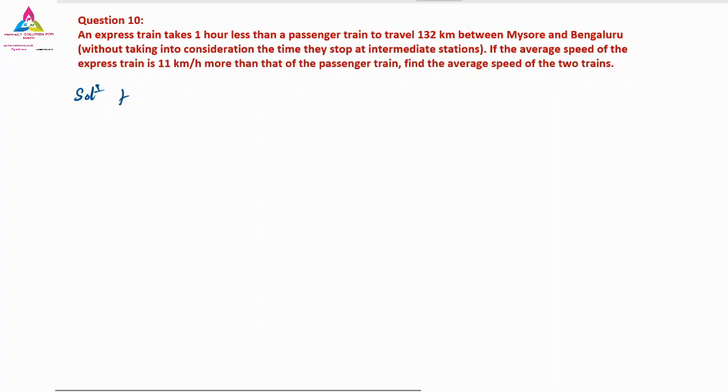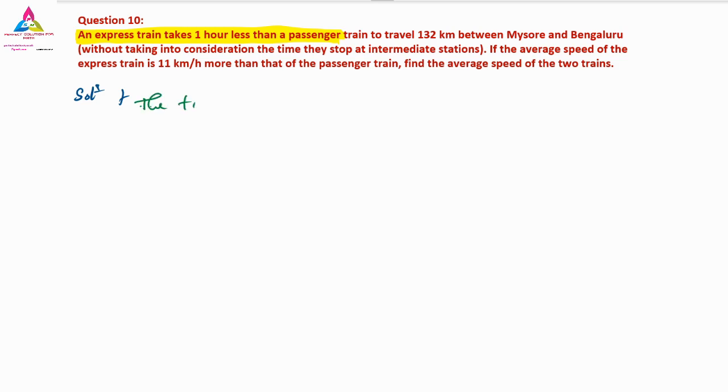The thing is given here. I will not get confused this time. An express train takes 1 hour less than the passenger train. This is the first statement they have given. Here the thing is, it is not the speed, it is the time, so we can take that as t. Therefore, I can take the first sentence.